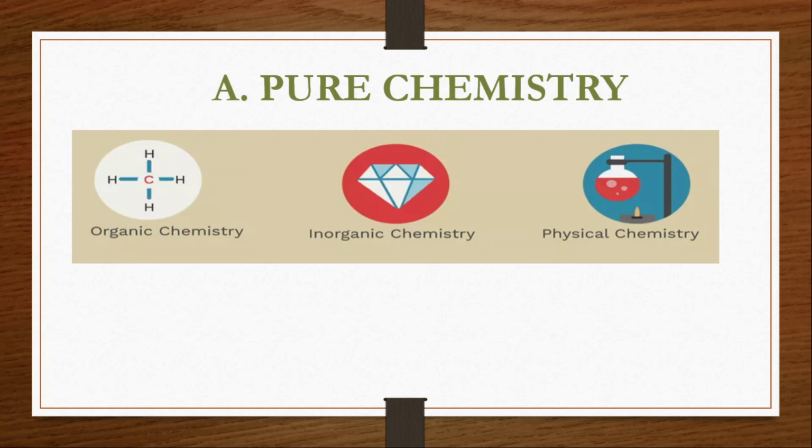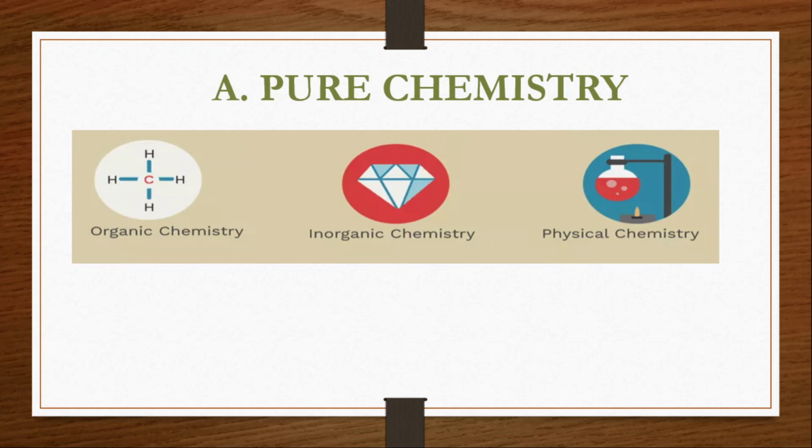That is what applied chemistry is. First we'll discuss organic chemistry. I hope it is clear: pure chemistry is the branch which deals with the attempt to get a better understanding of nature, or of the processes taking place in nature.